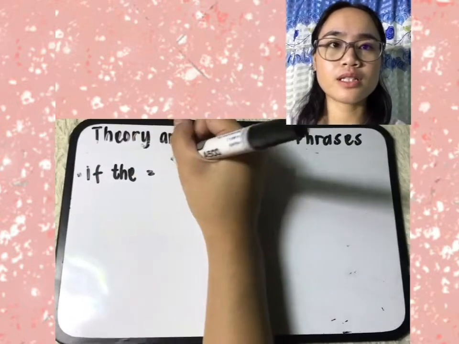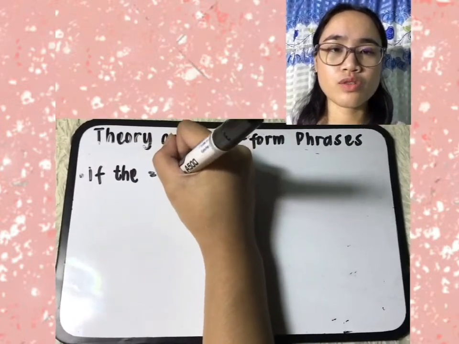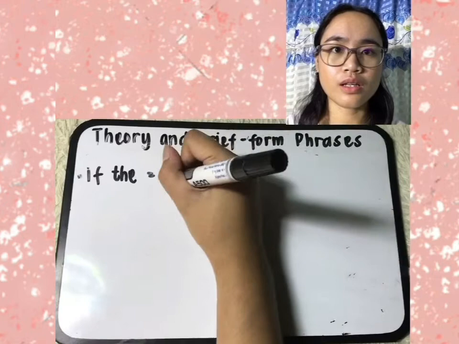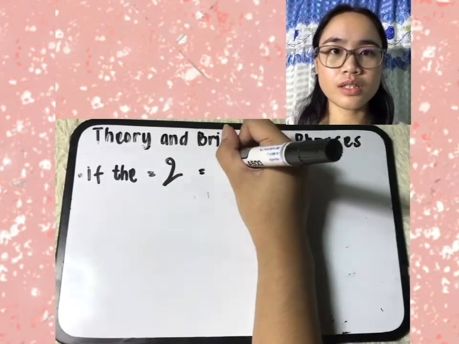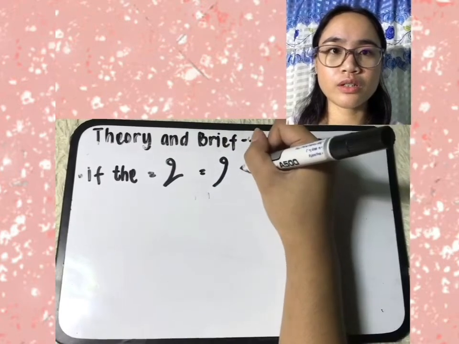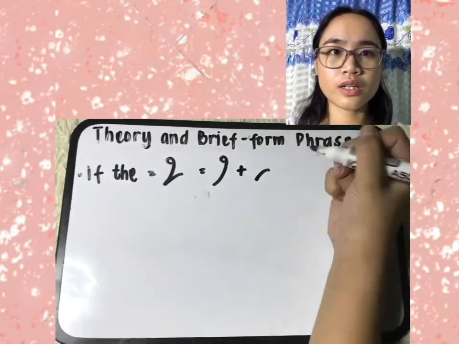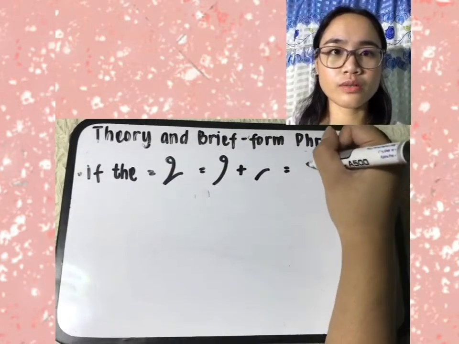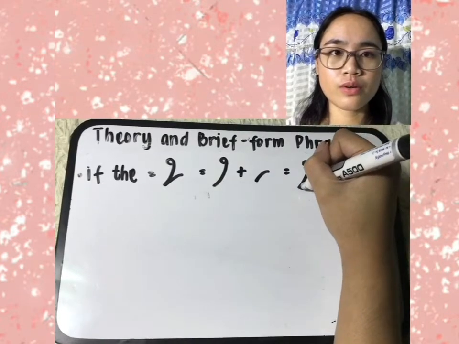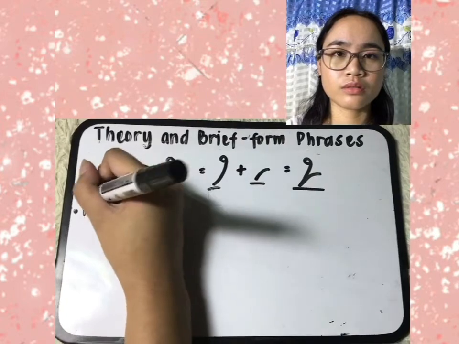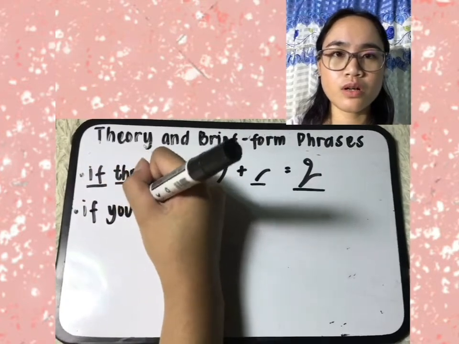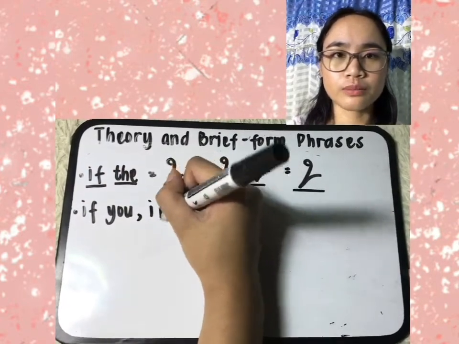Moving forward, let's have the phrase if the. So we have the word if and the article the. So if the. A, F, small circle, three-quarter downward curve, then upward sloping curve for the. So we'll have if the. Next we have if you and if your.